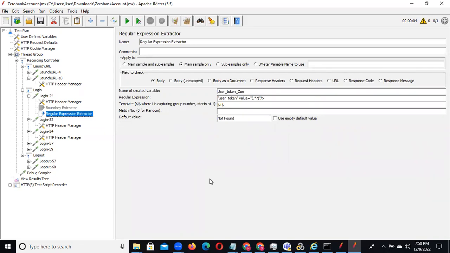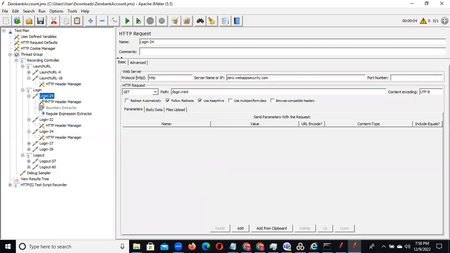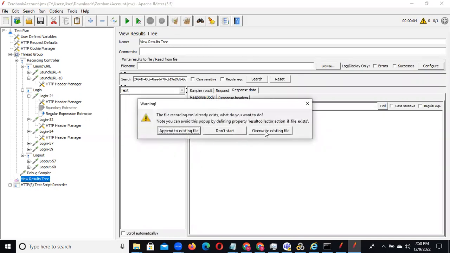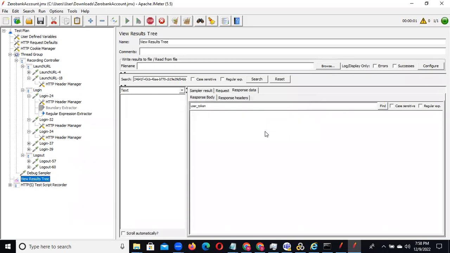I mean, does page verification also come under correlation? Page verification, no, it's not. See, for example, you are doing the correlation here. Now you did the correlation, and everything is showing as pass only. Okay, we'll execute again. We'll clear this and execute again. You can observe everything will be pass.